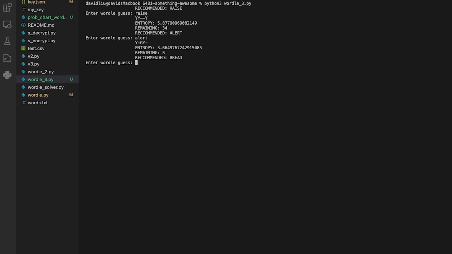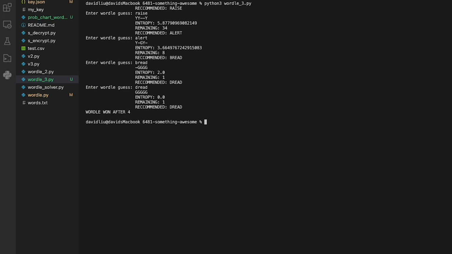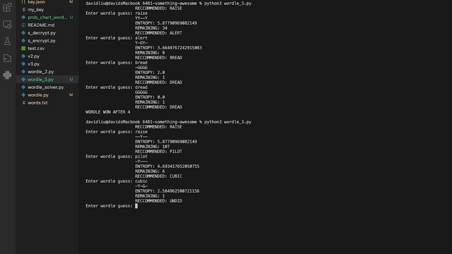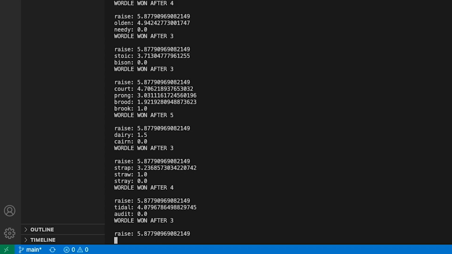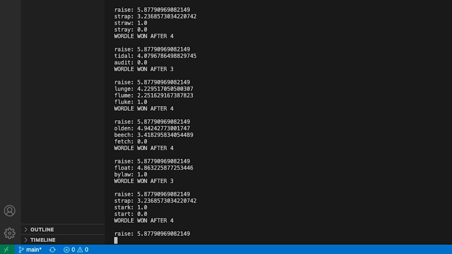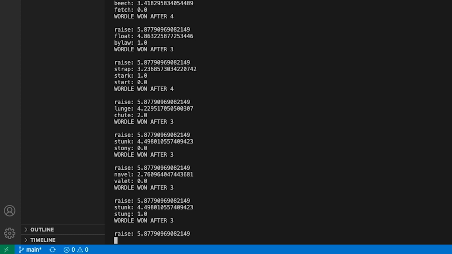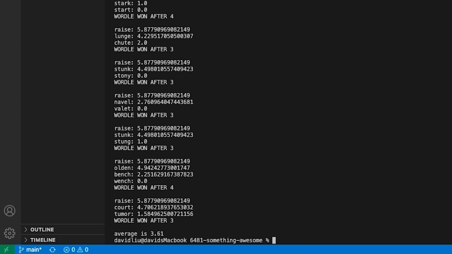The program suggests the best guess for each round of Wordle based on H(x) values of remaining possible answers, which are recalculated each round since the remaining possibilities are reduced after each guess. This is a combination of a dictionary attack and a chosen plaintext attack, as we have access to a dictionary of words as well as their respective hashes. I ran a Python script that plays 100 games of Wordle, each time using the recommended word choice calculated by the entropy formula. The average number of guesses it takes to crack Wordle is 3.6, which is not bad when compared to the human average. For more information, please read my project report.